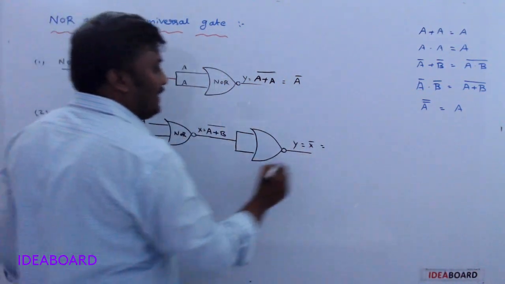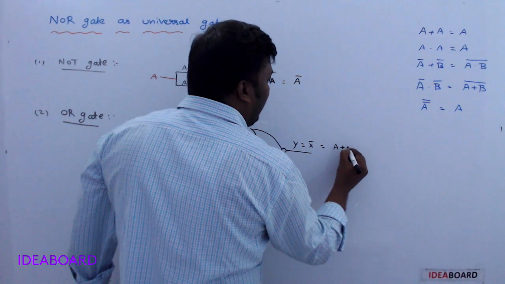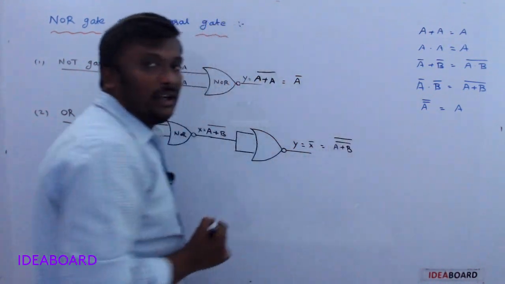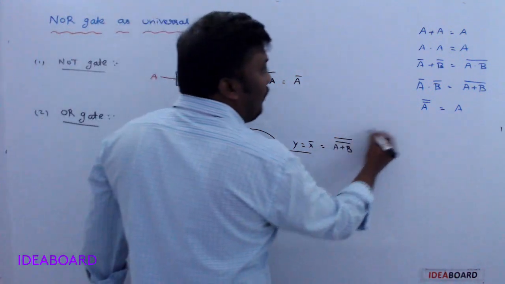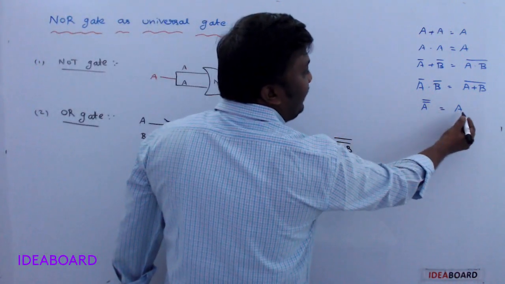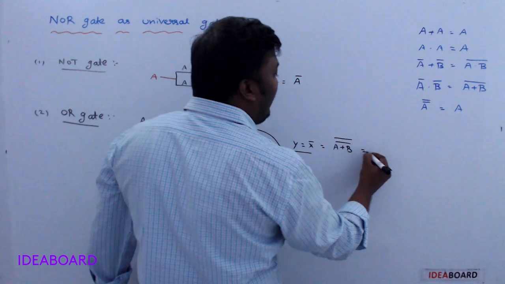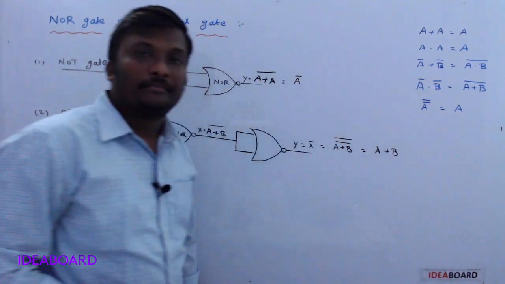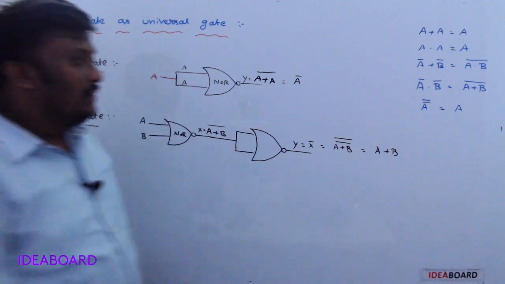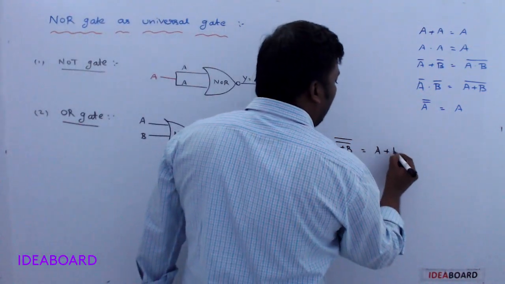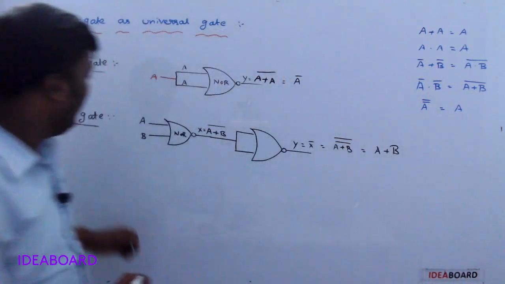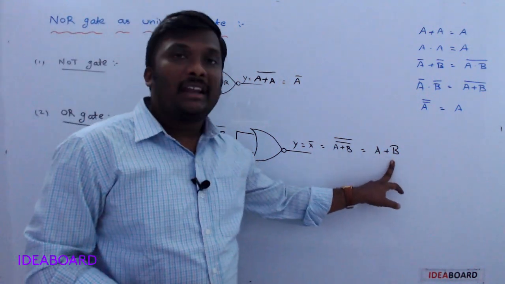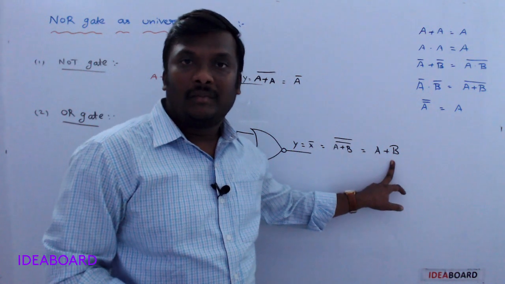What is X? X is A plus B complemented, and on that another complement is applied. Two complements, a double complement, give back the original. So A plus B double complement is nothing but A plus B. Do you understand? So what we got: inputs are A and B, and the output is A plus B, which is the OR gate.